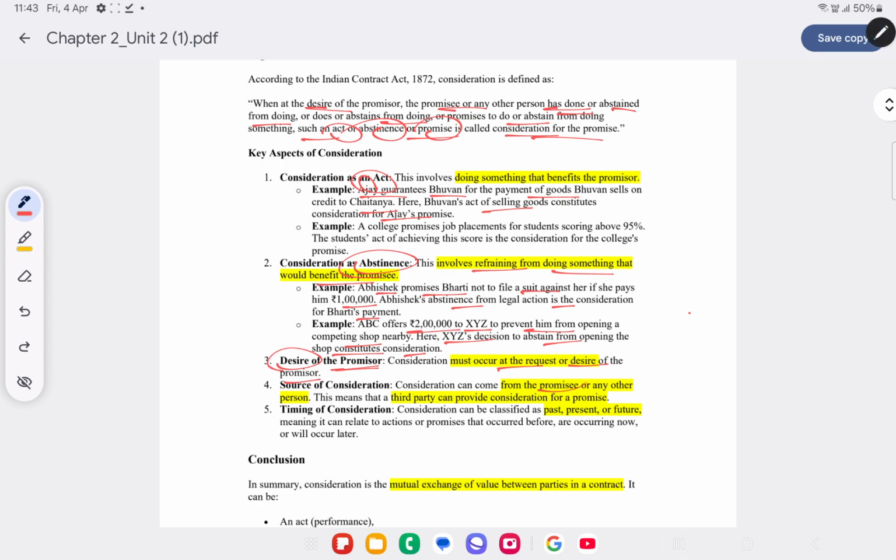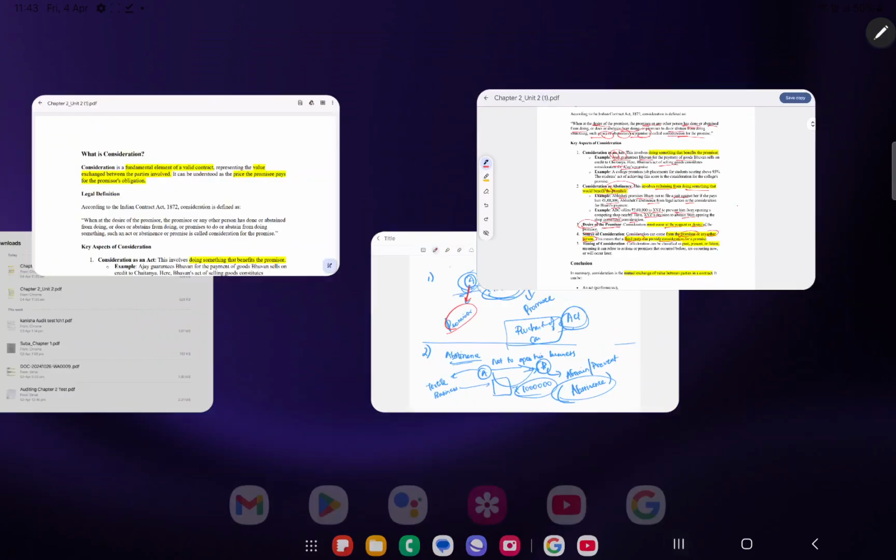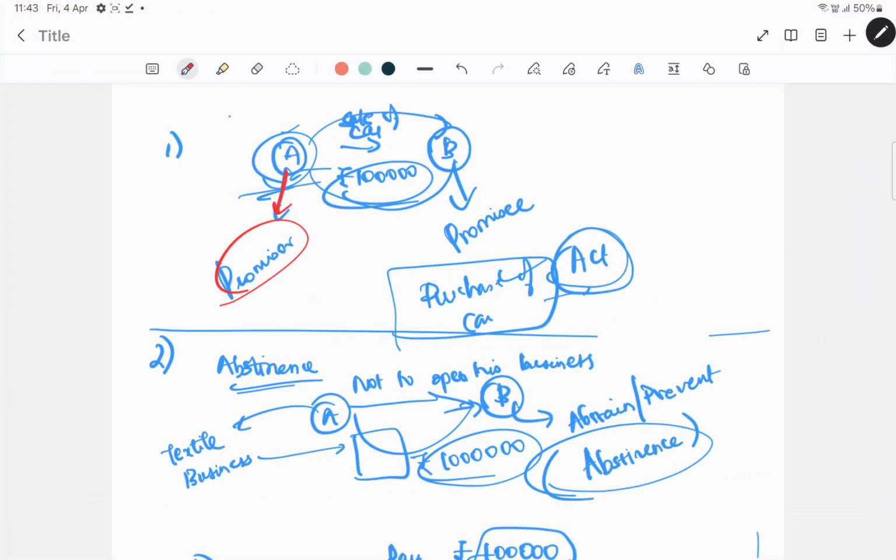Source of consideration, it can be from the promisee or can be from any other person as well. A third party can provide consideration for a promise. Earlier we saw that whenever a particular offer is made to a person, only that person can accept the offer, not anyone else. But usually consideration can move from the promisee, that is B, or it can be from any other person as well.